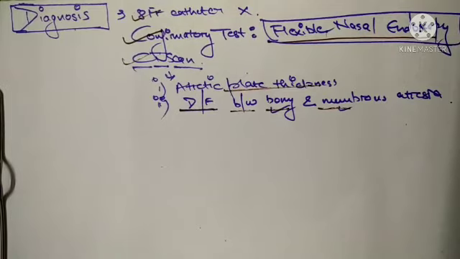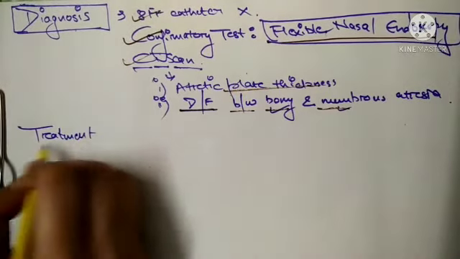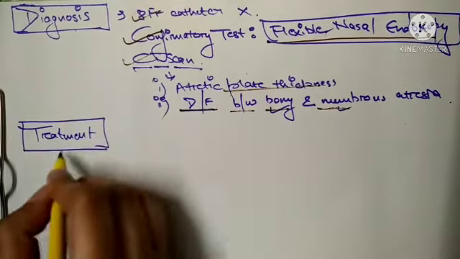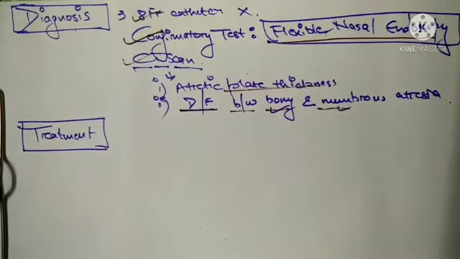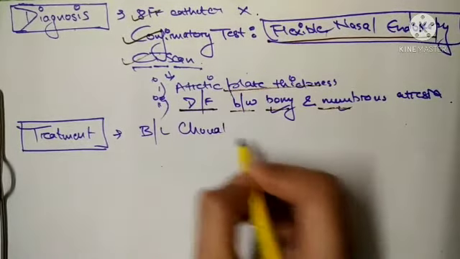Next let us see the treatment. How will you go about the treatment? I will take a pen and write the treatment here. The treatment, if it is a bilateral choanal atresia.